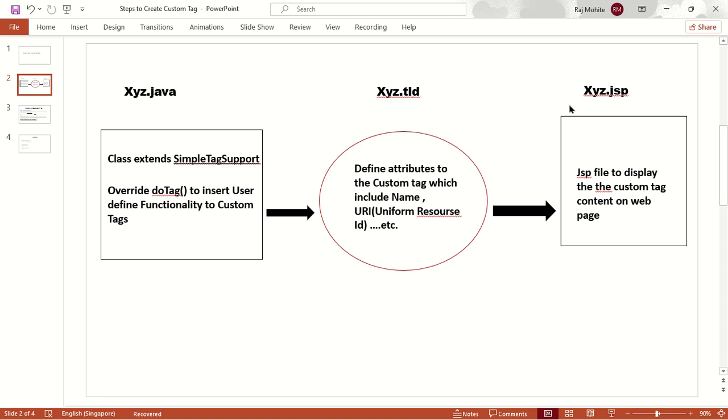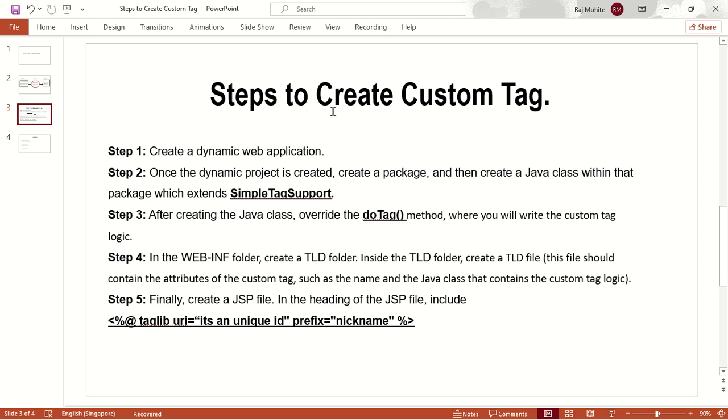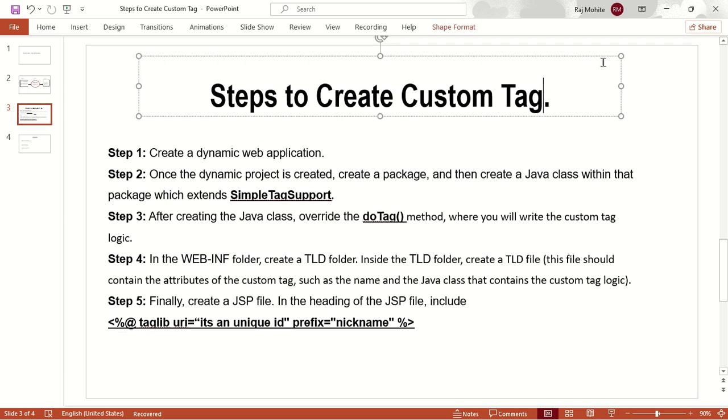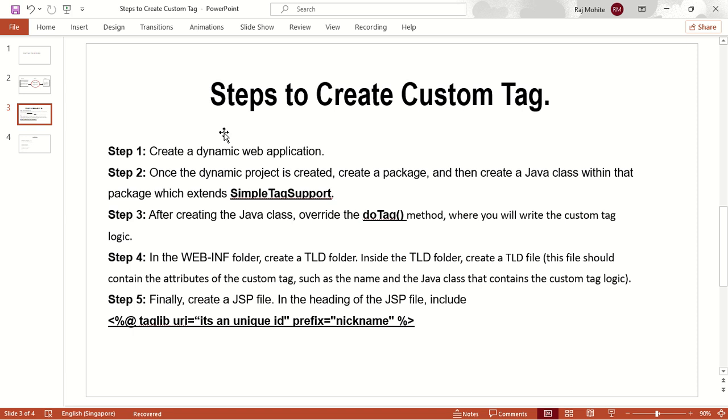And at last, we want to create one JSP file, which is nothing but the main file which will display the custom tag content on our web page. Okay, so to create a custom tag, there are certain steps. The first step is to create a dynamic web application. Basically, in any kind of Java IDE, we simply need to create one dynamic web application.